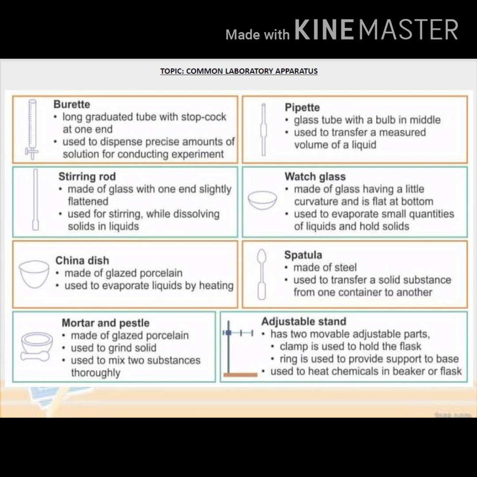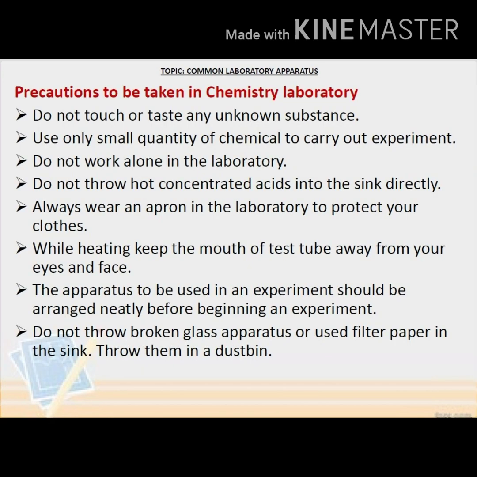Adjustable stand, it has two movable adjustable parts. Clamp is used to hold the flask. Ring is used to provide support to base. It is used to heat chemicals in beaker or flask.